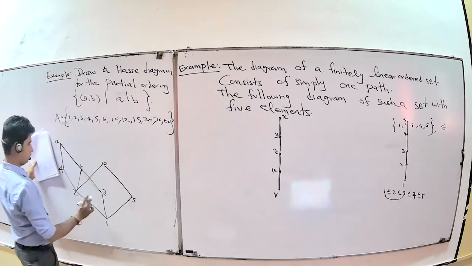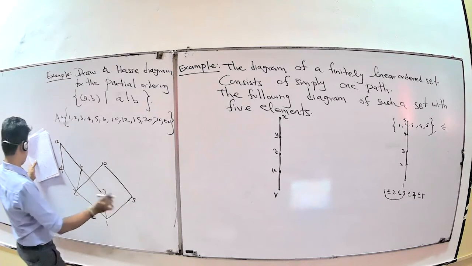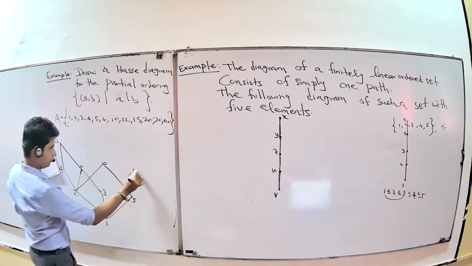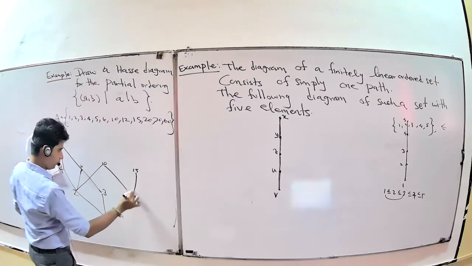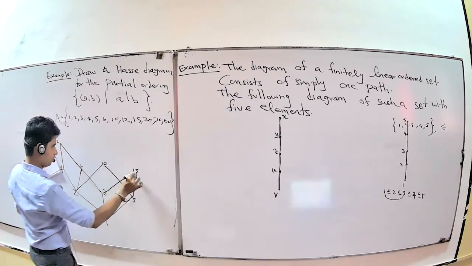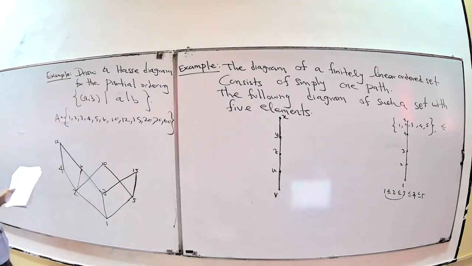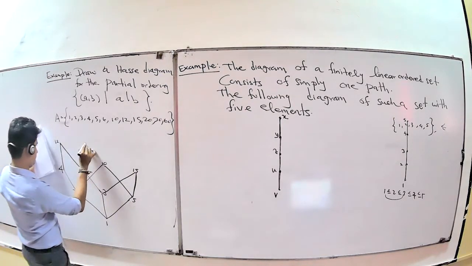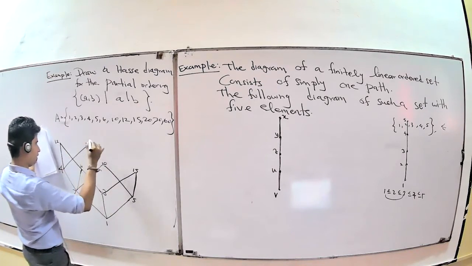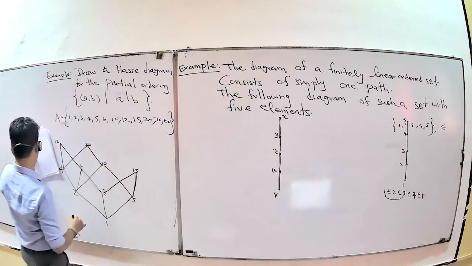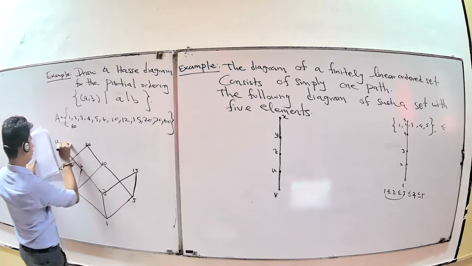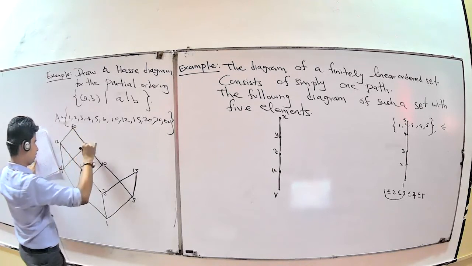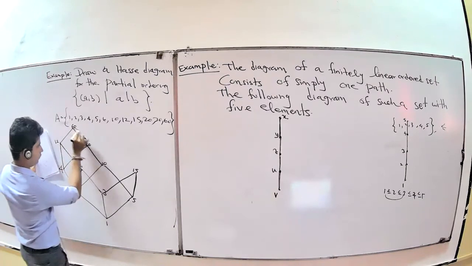12, okay. 15: the relation between 15, 3 and 5. 3 and 5, you have the 15 relation. 5 also, you have the relation between 5, 3. 20, 30, 60. 20 means you can put here 20. You get the relation between 4, 20, 10, 20.